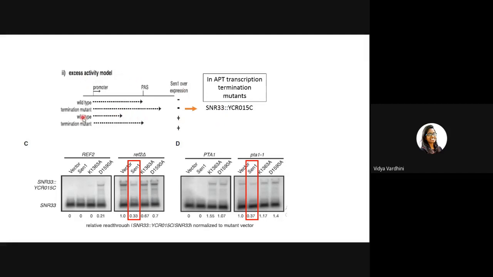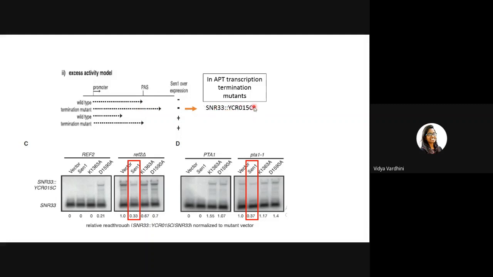So here in this case, they are looking at this readout, SNR33 YCR015C. This is similar to the SNR13 TRS31 transcript that we were looking at earlier. If this transcription was not terminated, this extension of transcription would also lead to the transcription of this.